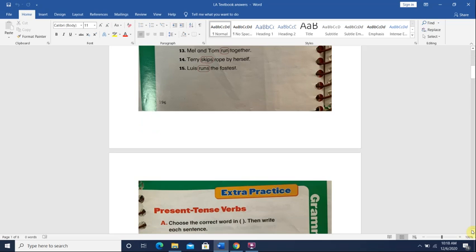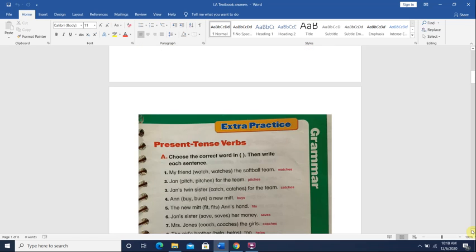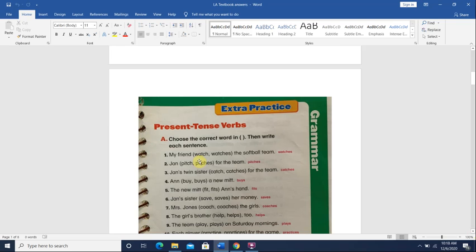Okay? Next it says present tense. Present tense means that something is happening now. Okay? And when the subject is about one person or thing, we add an S to it. If it's about more than one person or thing, we do not add an S. Okay, for example, it says my friend watch or watches the softball team. My friend. My friend is one person. There's no S. So what will we do to the verb? We will choose the verb that ends with S or ES. So watch ends with CH.